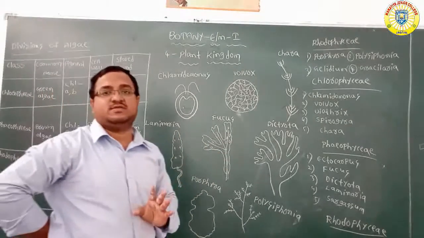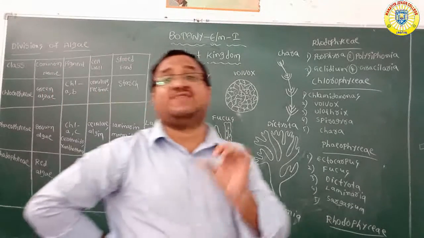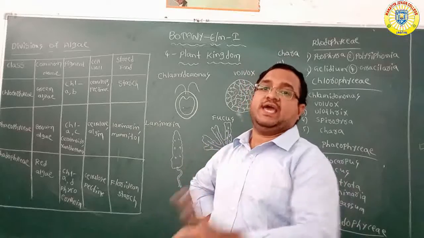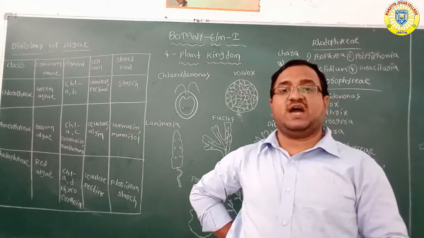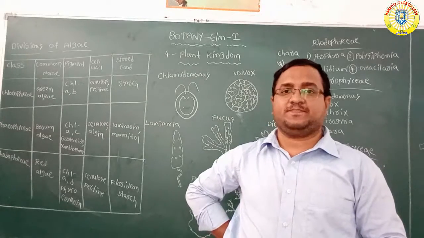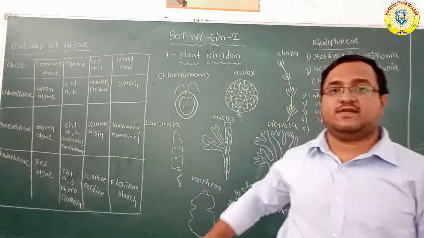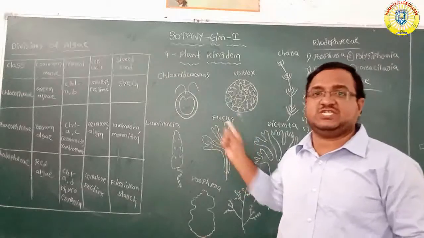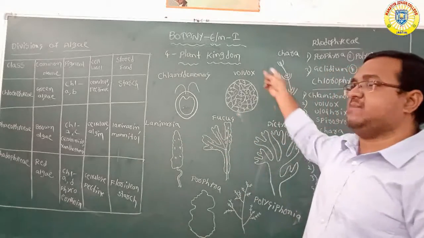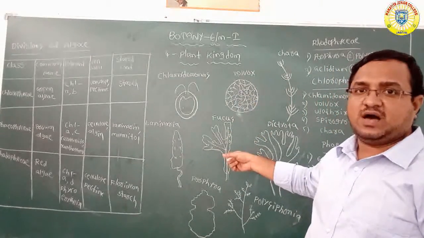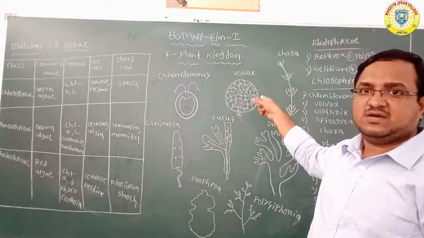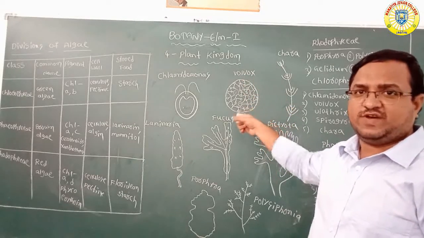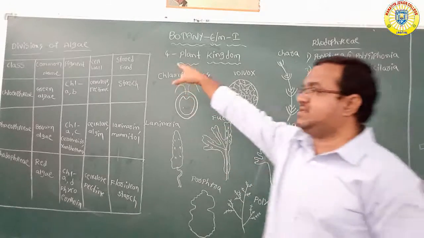So far we completed detailed information of the algae. In yesterday's class we completed classification of the algae and characters of the algae. Today we completed the diagrammatical explanation of some examples of the algae. So that is a table.